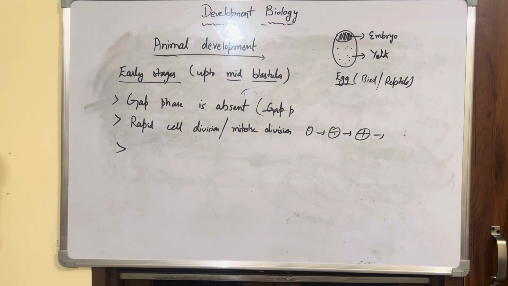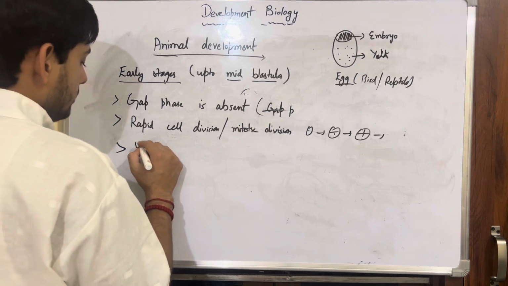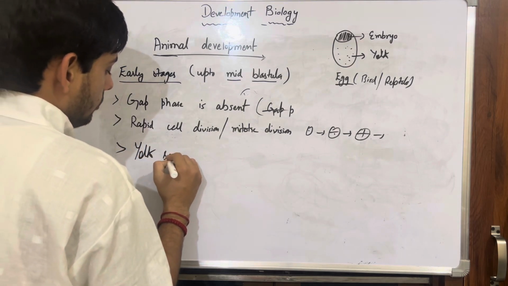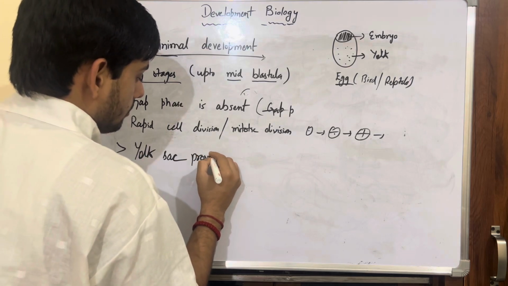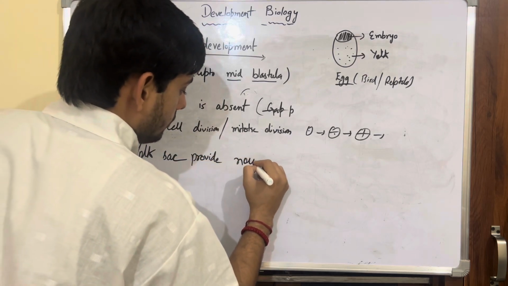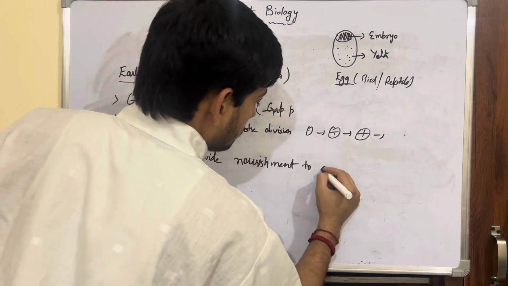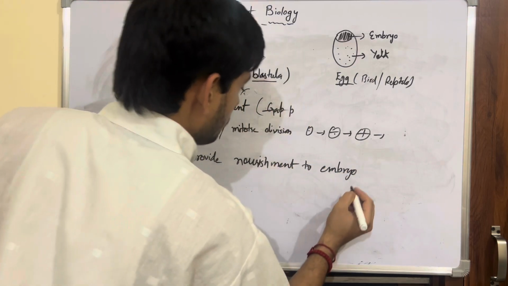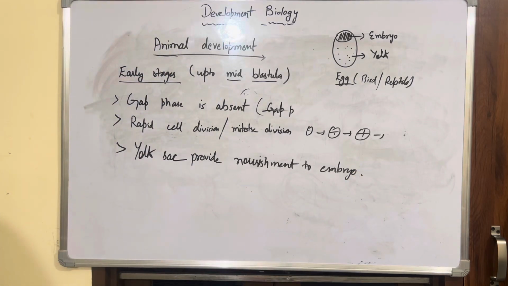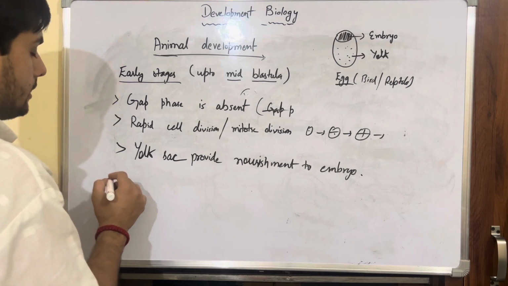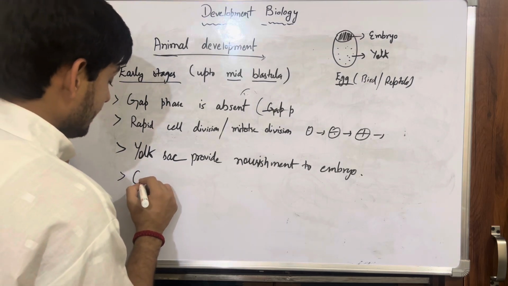Now another thing you can write in this phase is yolk sac provides nourishment to the embryo. Since the yolk sac provides nourishment to the embryo, as I have explained earlier, there is no need for gap phase once again. Then another point is that cell size decreases.